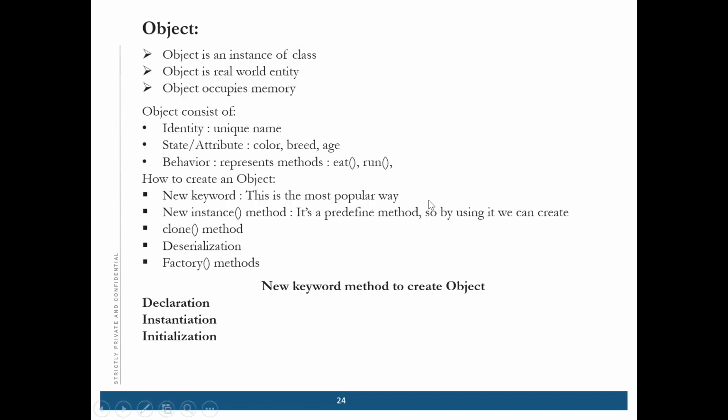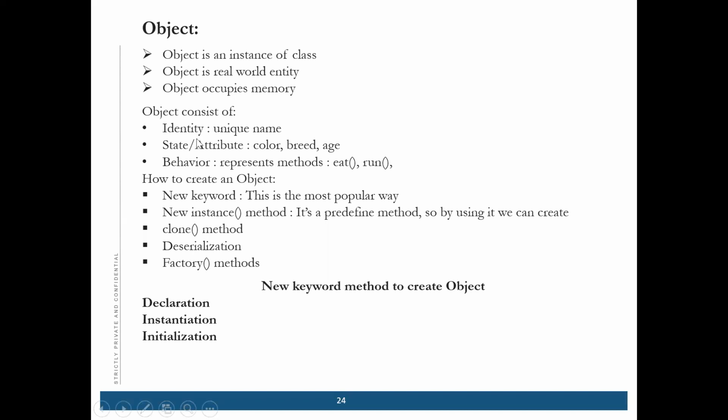Coming next is object. Okay, so object is the instance of class. How we create the instance, I will tell you. Object is a real world entity and it occupies the memory, as I told you earlier also.